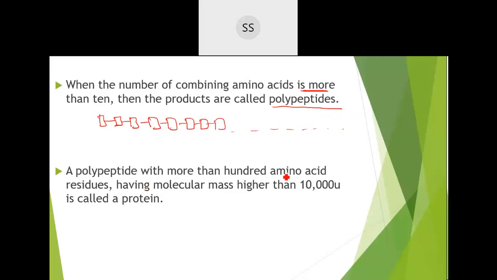A polypeptide of more than 100 amino acids with a higher molecular mass, maybe around 10,000, will be named a protein. When it becomes a polymer with a huge molecular mass, it is named a protein. So proteins are nothing but polymers of amino acids. If they ask you what the basic building blocks of proteins are, they are amino acids. This is how it starts, with many amino acids combining together.